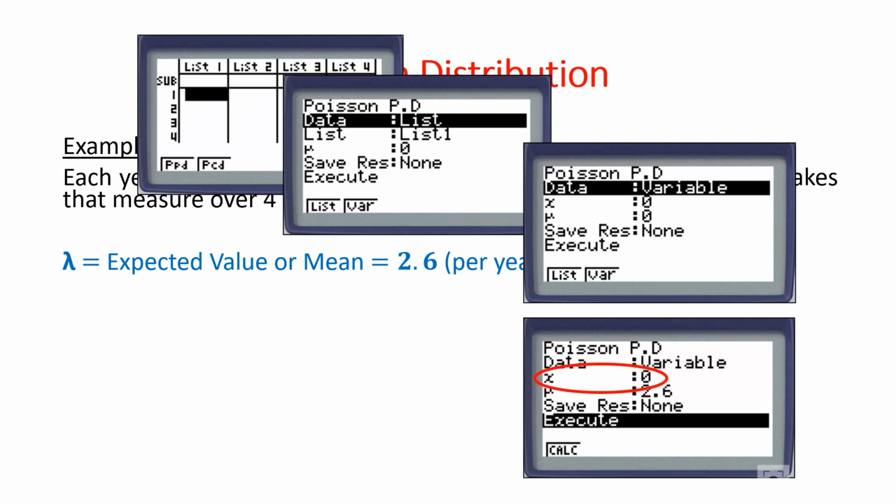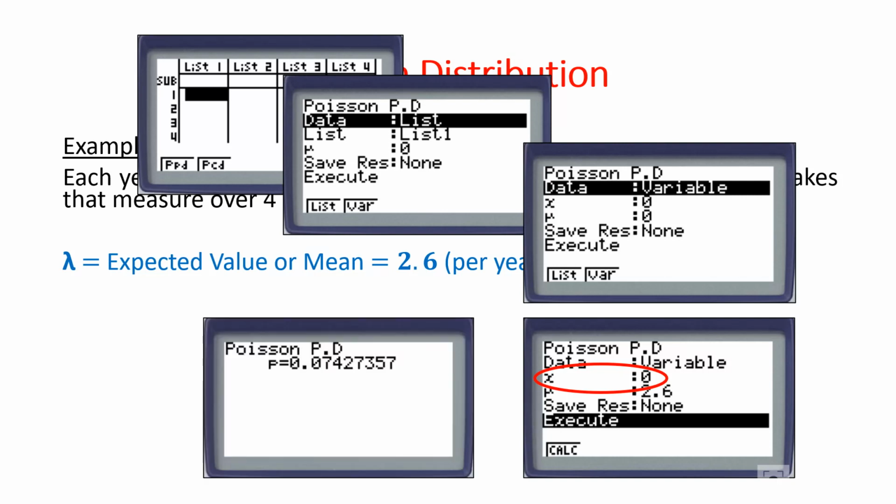And for now we're going to put 0 earthquakes. We're going to work out the probability of getting 0 earthquakes in a given year. And the calculator gives us a probability of 0.0743. So the probability we have no earthquakes in a given year in that region is 0.0743.